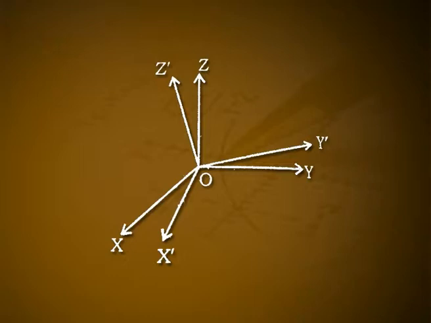If under the rotation of coordinate axis a quantity remains unchanged, then that is called a scalar. Inertial mass and distance between two points are examples. Suppose the axis OXYZ is rotated to the axis OX dash Y dash Z dash.